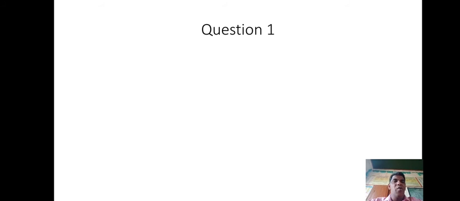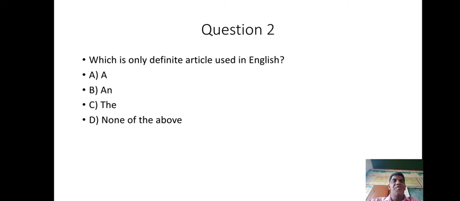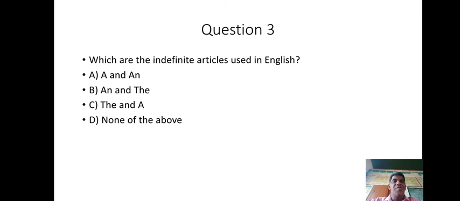Now let us have some questions. How many articles are there in English? Obviously the answer is 3 articles. Which is the only definite article in English? That is the. Which are the indefinite articles used in English? That is a and an.